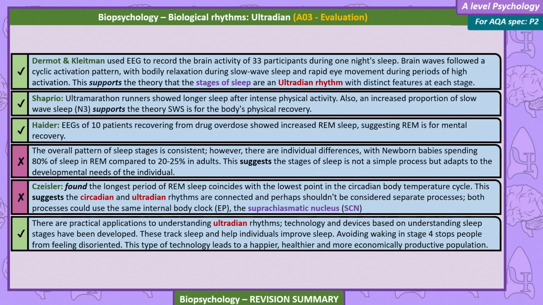There are practical applications to understanding ultradian rhythms. Technology and devices based on understanding sleep stages have been developed. These track sleep and help individuals improve sleep. Avoiding waking in stage 4 stops people from feeling disoriented. This type of technology leads to a happier, healthier, and more economically productive population.